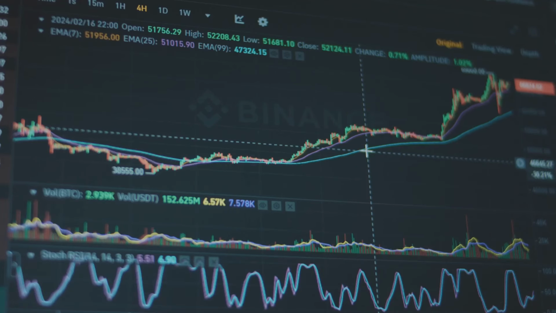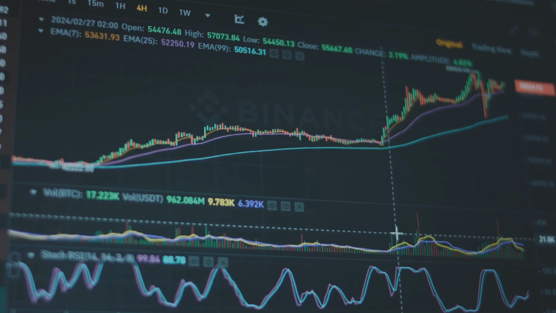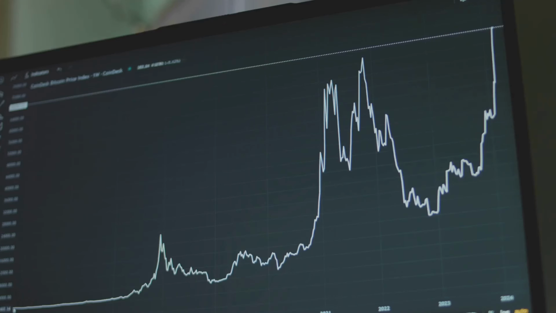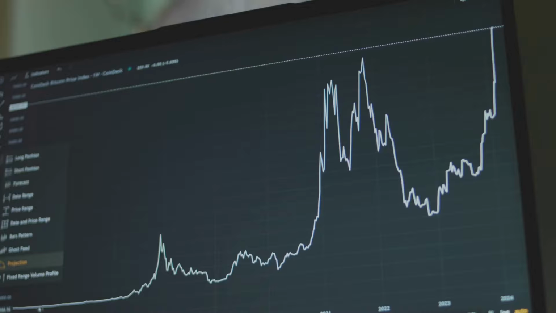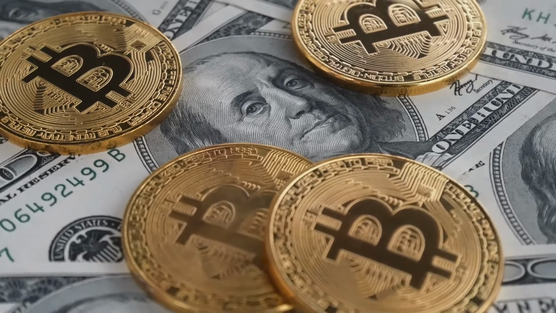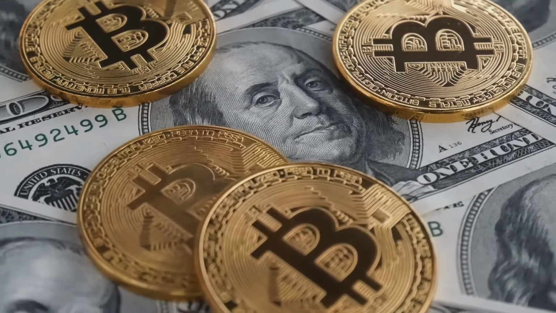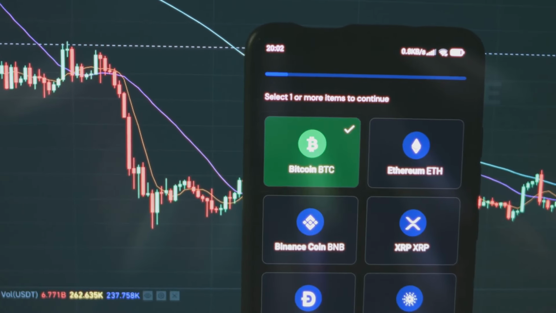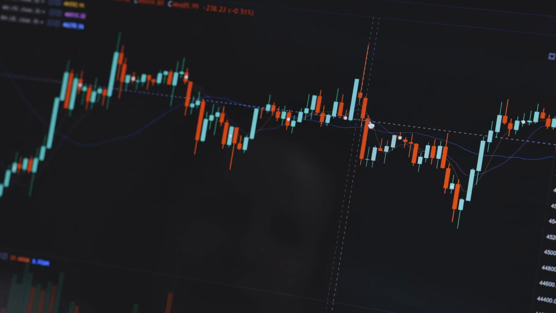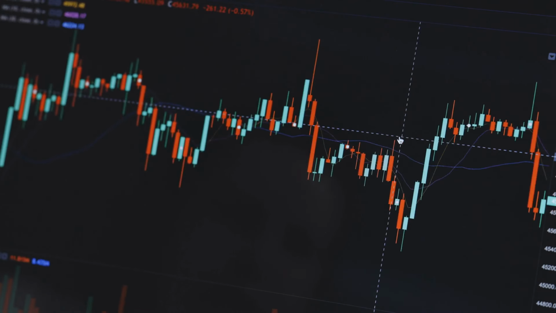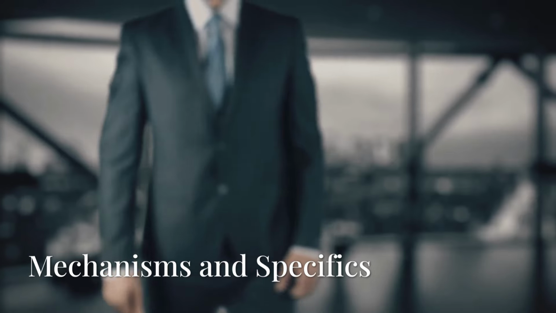The volume of crypto derivatives trading often surpasses spot market trading volume. This indicates their growing importance. Crypto derivatives bring traditional finance tools to the digital asset space. They offer flexibility and new strategies. Understanding them is crucial for engaging with the evolving crypto market.